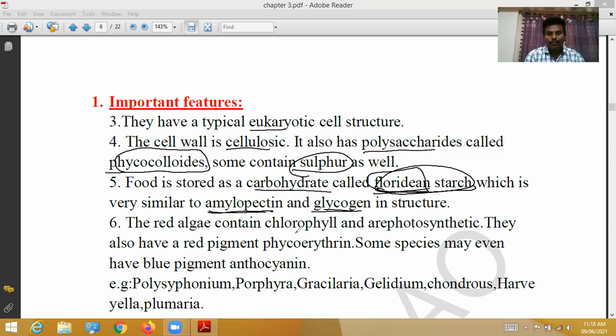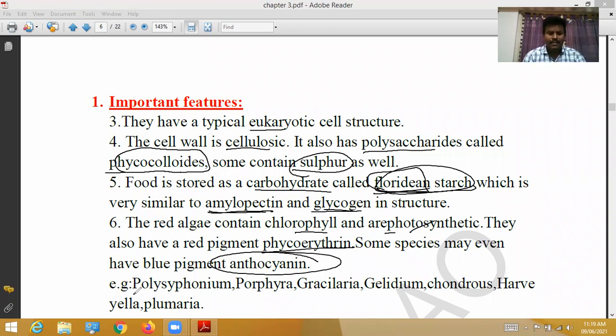The red algae contain chlorophyll pigments, and due to the presence of chlorophyll they are photosynthetic in nature. They also have a red pigment called phycoerythrin, which is why they seem to be red in color. Some species may even have a blue pigment, called anthocyanin.